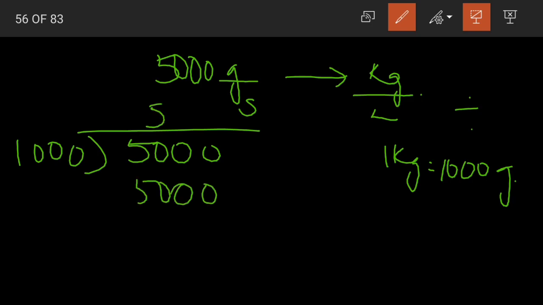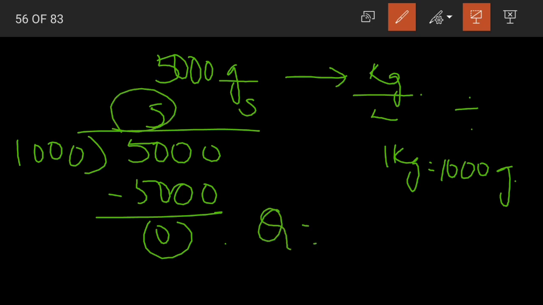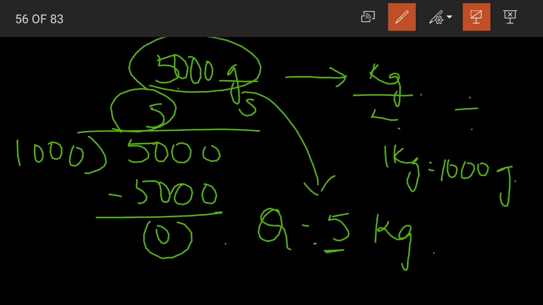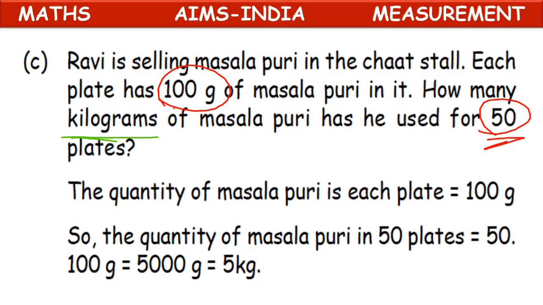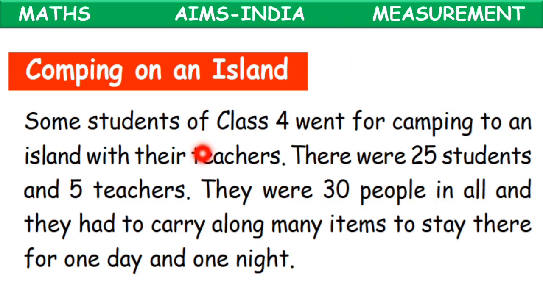1000 5s are 5000. When we subtract, 0 is our remainder. So what is the quotient here? 5. 5 kgs. What are we doing? We are converting. Yes, 5000 grams are now equal to 5 kgs. So this 5 kgs is the total quantity of masala puri used by Ravi for these 50 plates. That is 5 kgs.